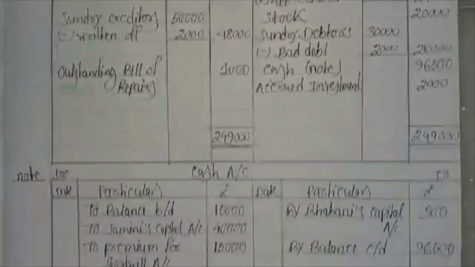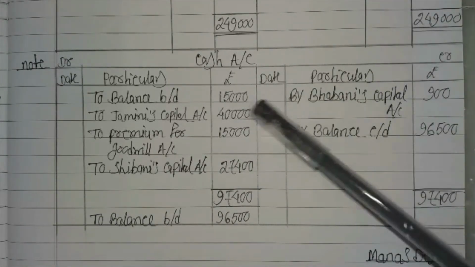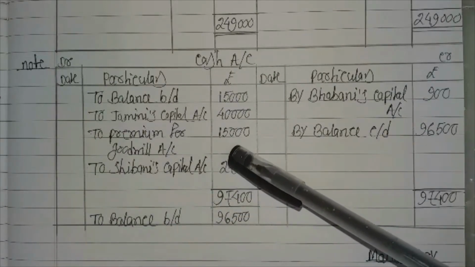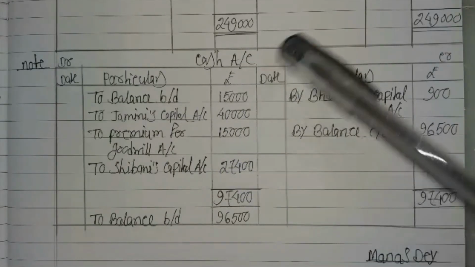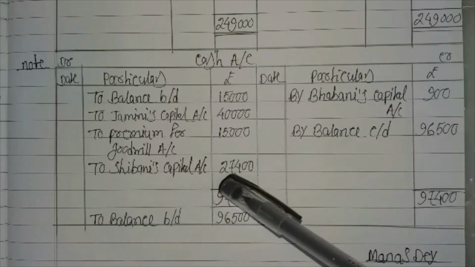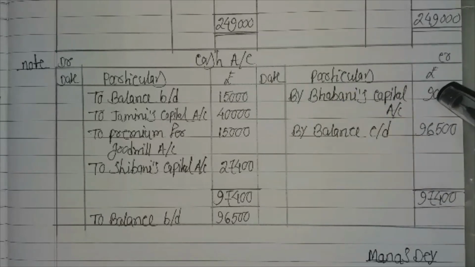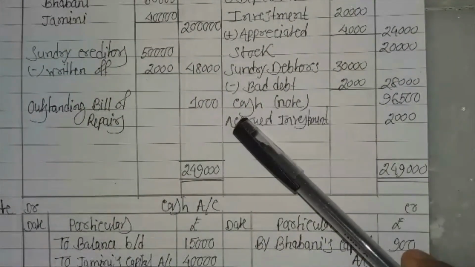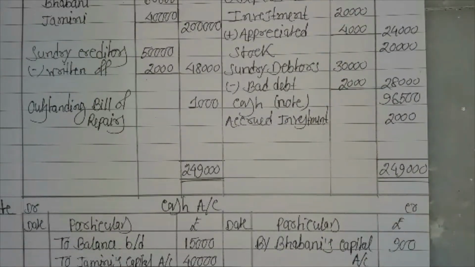Now see the cash account. We have the opening balance of 15,000. Jamini brings 40,000 as his capital, and the premium for goodwill he brought in is 15,000, which is distributed among the partners in the sacrificing ratio. To adjust the capital, Shivani brings 27,400 and Bhavani withdraws 900. So ultimately the total cash balance becomes 96,500. So in our balance sheet, the amount for cash is 96,500. So it is put here. So the total of both sides is 2,49,000.